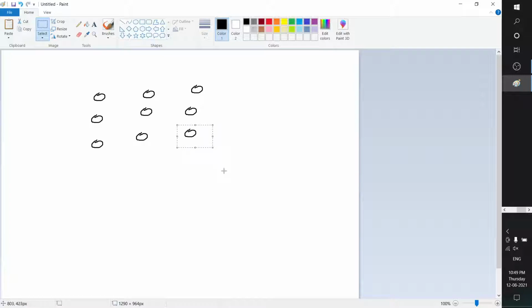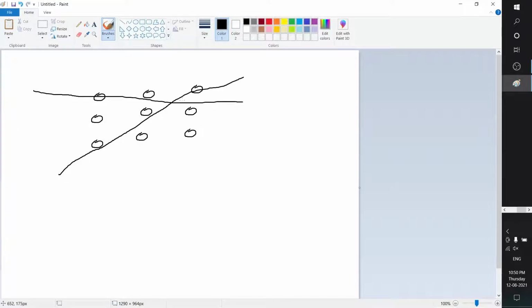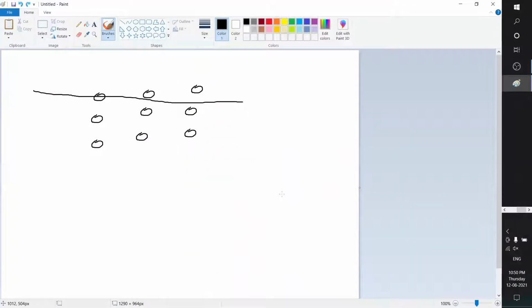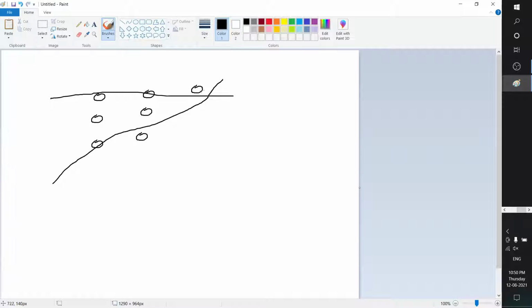if we draw an arrow here, we may cover 3. If we draw an arrow here, we may cover 3. If we draw an arrow here, we may cover 3. So this is not the point here. If we remove this thing, here we are covering 3, here also we are covering 3, but if we cover here, we can cover only 2.